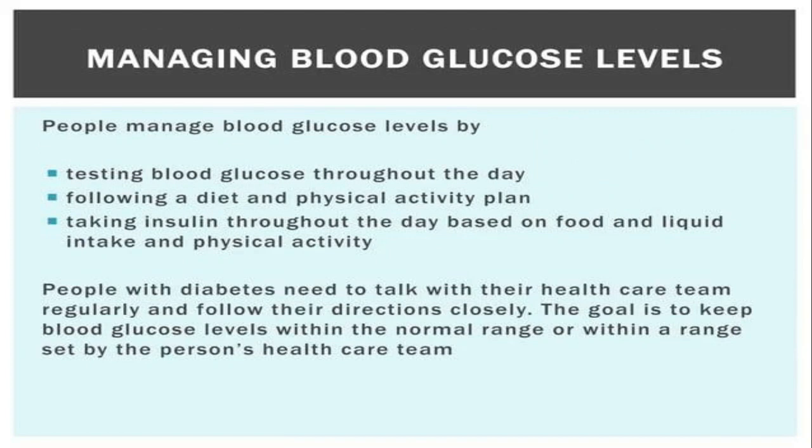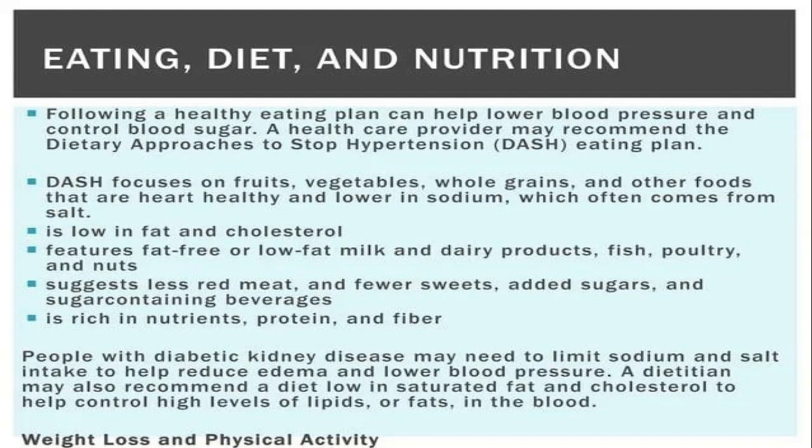Now, how can we manage blood glucose? Testing the blood glucose throughout the day, a diet and a physical activity plan. Another is insulin, taking insulin throughout the day based on food and liquid intake and physical activity. These are some ways to manage your blood glucose level, right? Eating, diet and nutrition is the most important thing to manage your blood glucose level in your body, right?